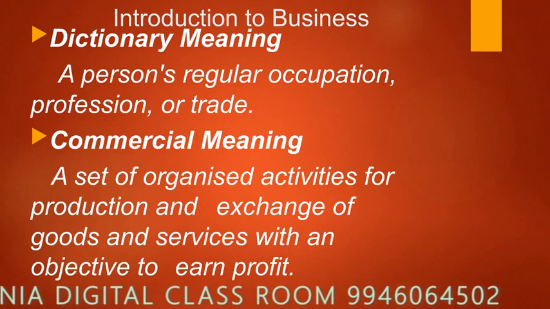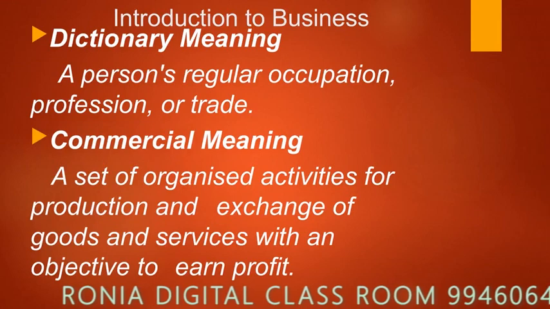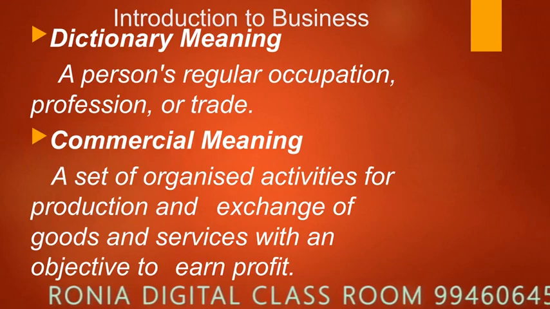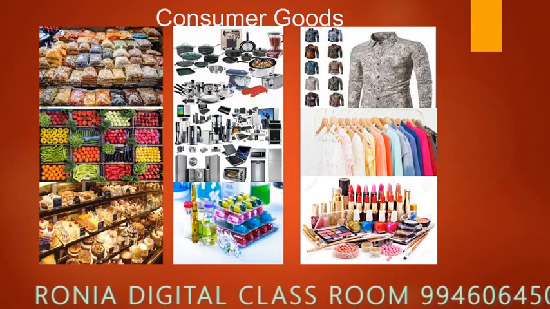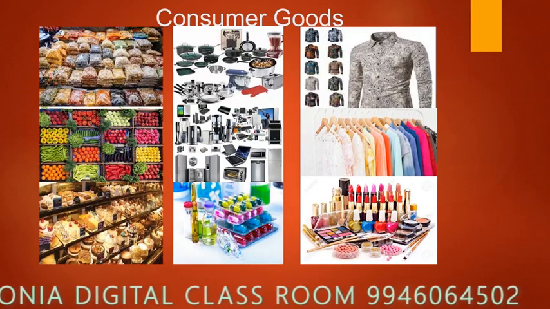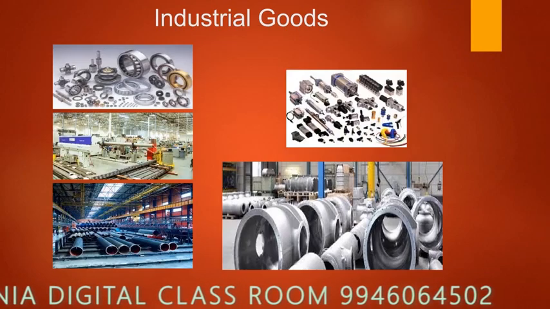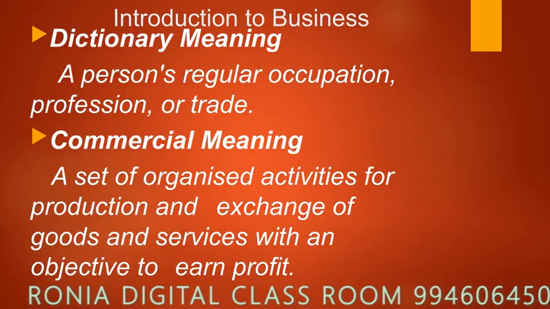I repeat, business is a set of organized activities for the production and exchange of goods and services. What all the examples we have said before is example of good. The final product that can be consumed by a person for satisfying his need. Maybe consumer goods or industrial goods. Consumer goods are those goods which are bought by a person for satisfying his own needs like vegetables, groceries, household appliances, cosmetics, medicines, etc. And what about industrial goods? These goods are used by industries not for their purpose but for creating some other goods which can be resold to someone else.